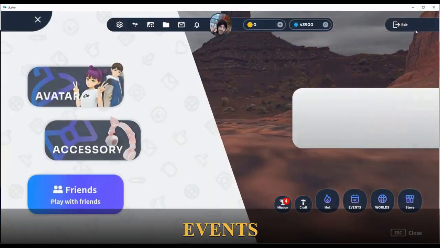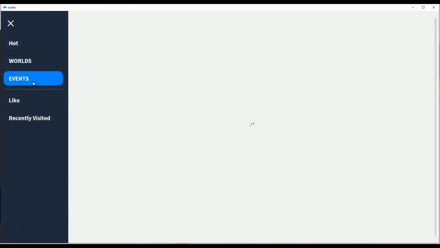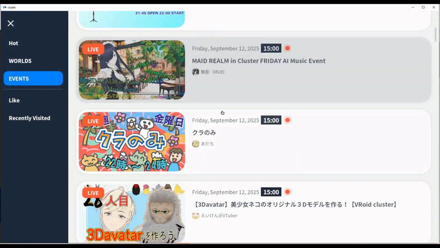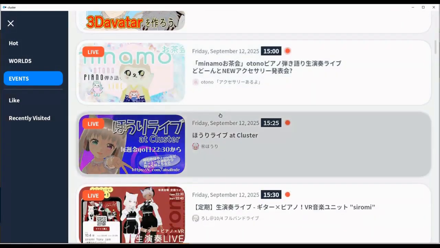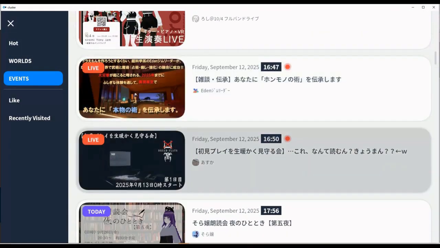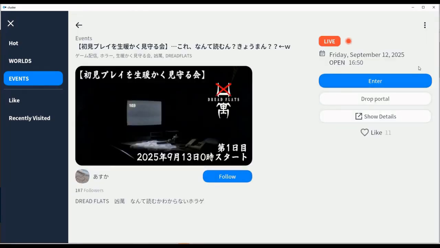Public event tab. You click on menu, you click on worlds, you click on events, pick the event you want. You can see them all here. No hiding and not hard to find. All public. So here's one. You click on it. There you go.